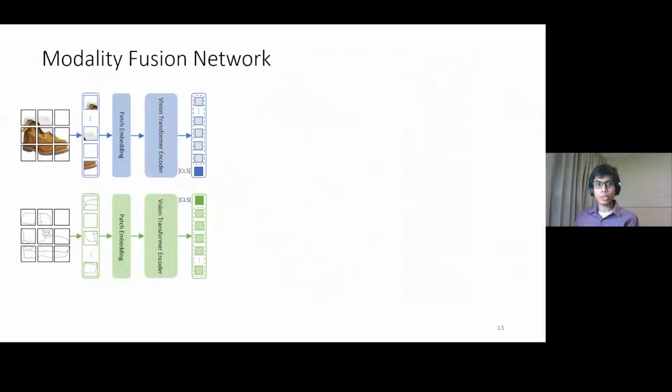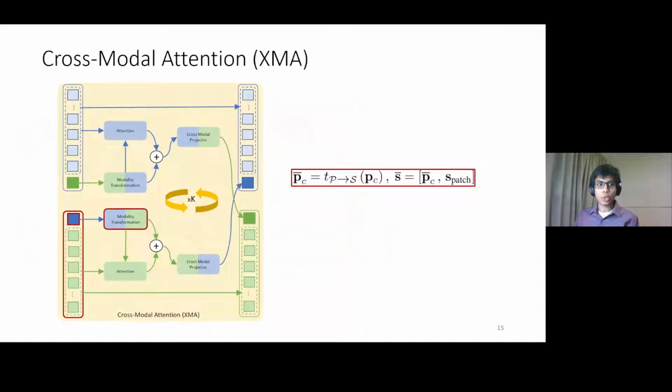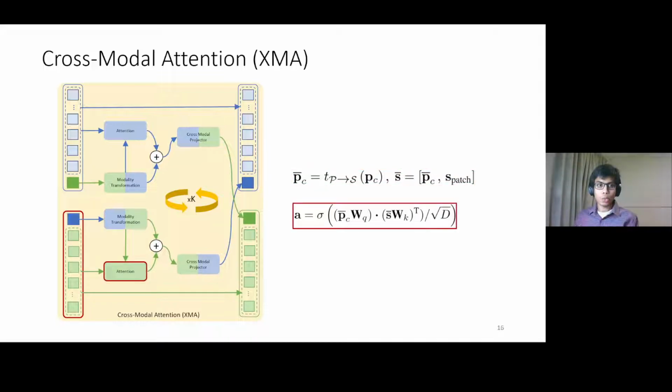We leverage the ability of vision transformers to perform patch-wise operations. Given the patch embeddings from the photo and sketch modalities, we perform a modality fusion across the set of patches from the two modalities via our cross-modal attention, or XMA, operator as follows. We swap the class embeddings between the two modalities and propagate them through a learnable transformation that would project them to the representation space of the opposite modality. We perform an attention operation between this transformed class embedding and the patch embeddings of the other modality.